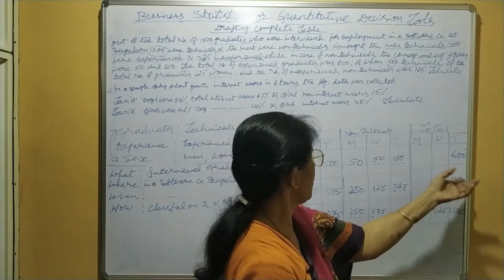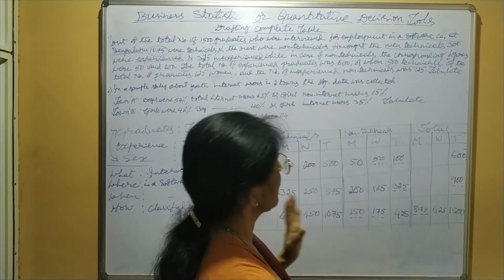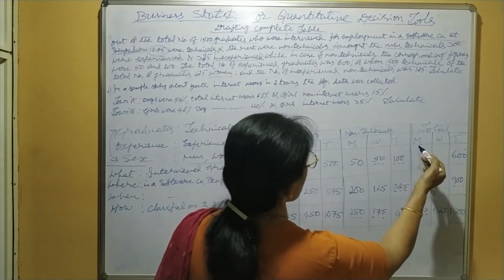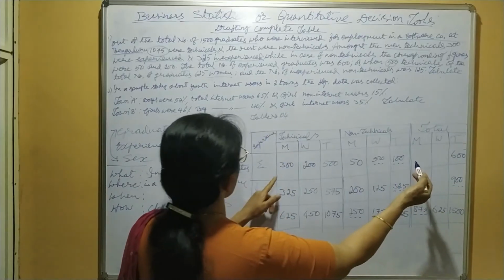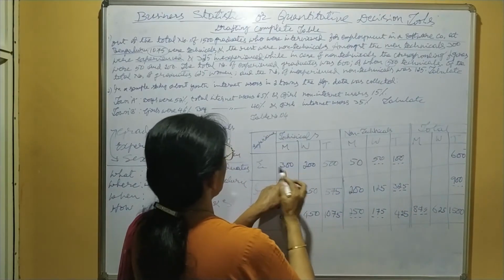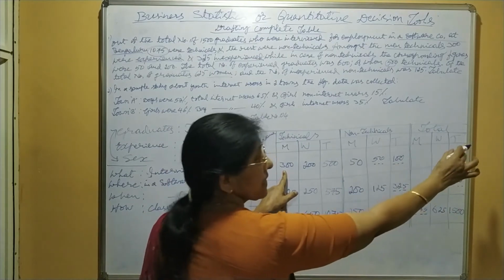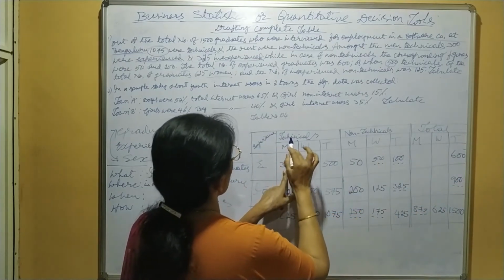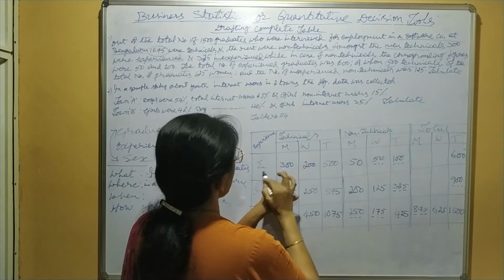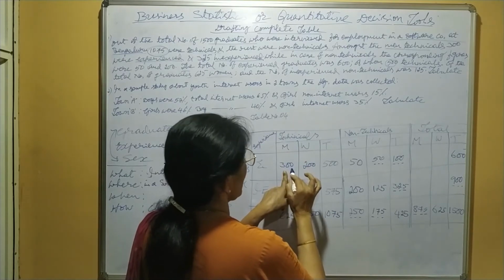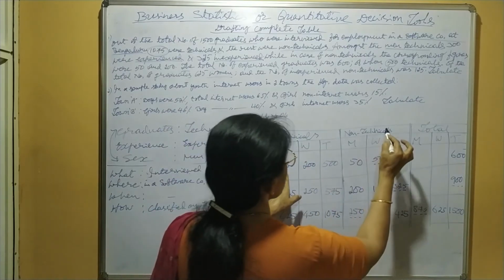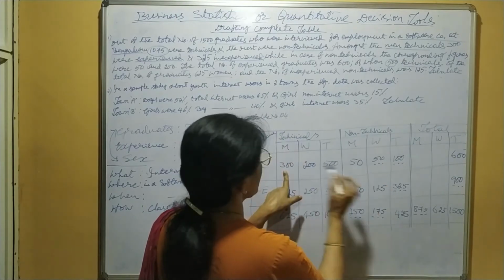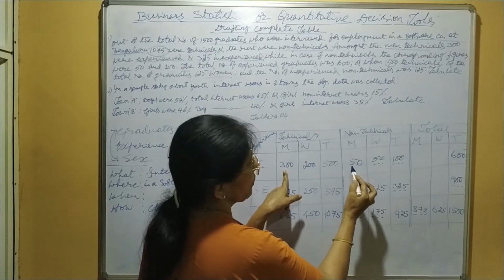Now, if any two cells out of 3 are known, we may find the remaining one. Here we know only one value. In that case, what we have to do? Here total men cell, this one is the experienced row. Total men: technicals experienced 300 plus non-technicals men experienced 50. Are you following?